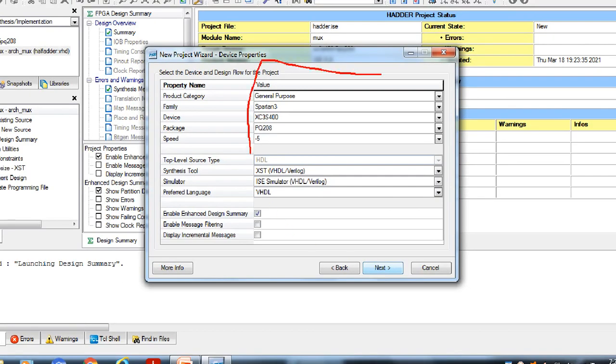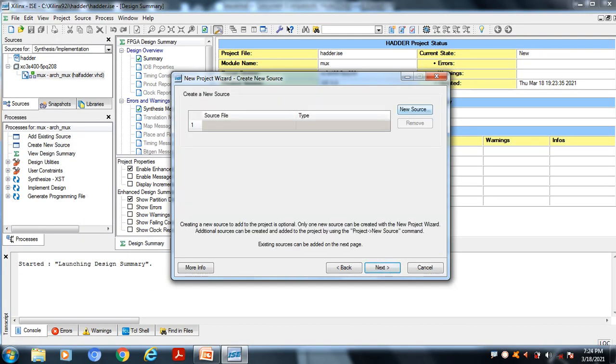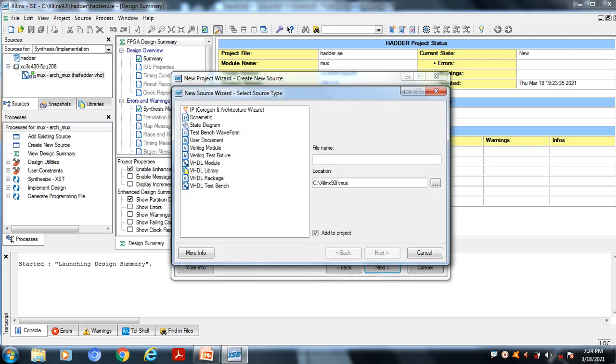Select the properties according to the target device. Whatever target device we use, choose the properties based on that. Once the properties are chosen, click on next, and now I am going to create a new VHDL module called Mux 421. This is the name I am giving, Mux 421.